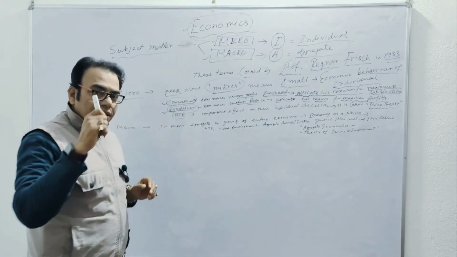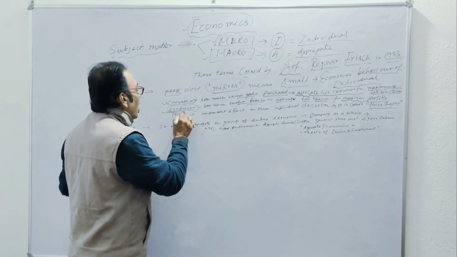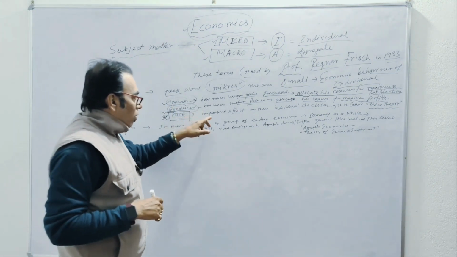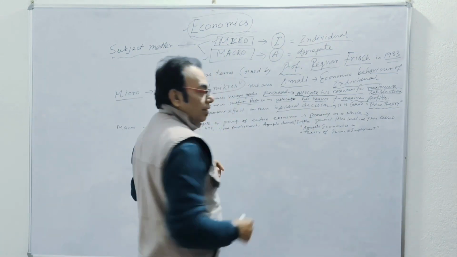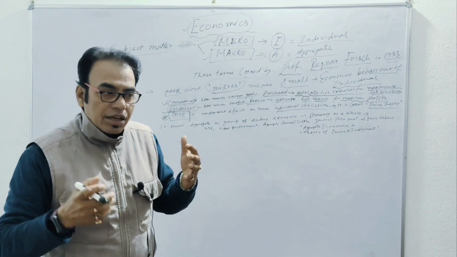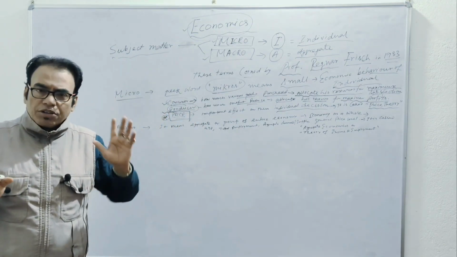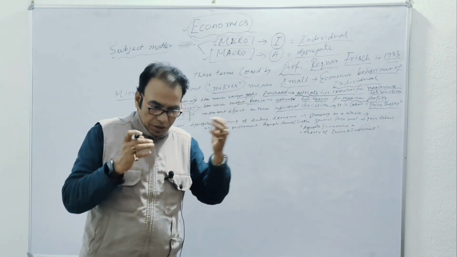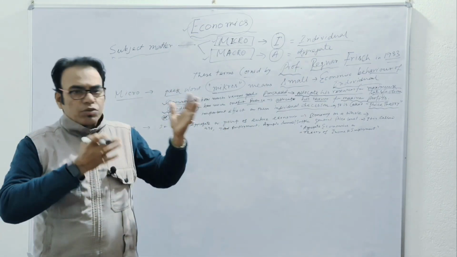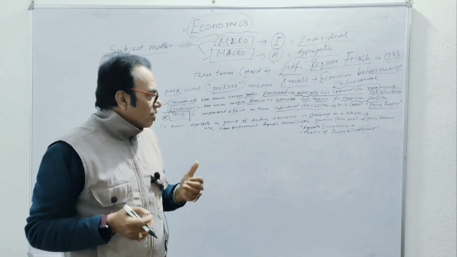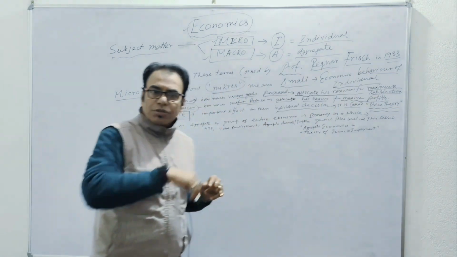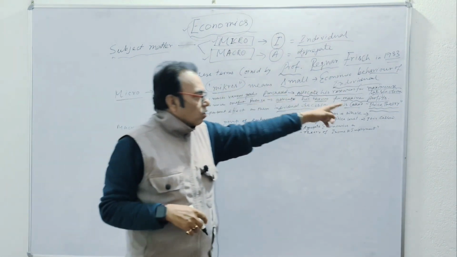In micro, price is the big matter. Price has an important effect on individual decisions. For any individual person's decision, price is a big, important factor. If the price is high, they will purchase less. If the price is low, they will purchase more. Price is a very big matter. That's why microeconomics is also called price theory.